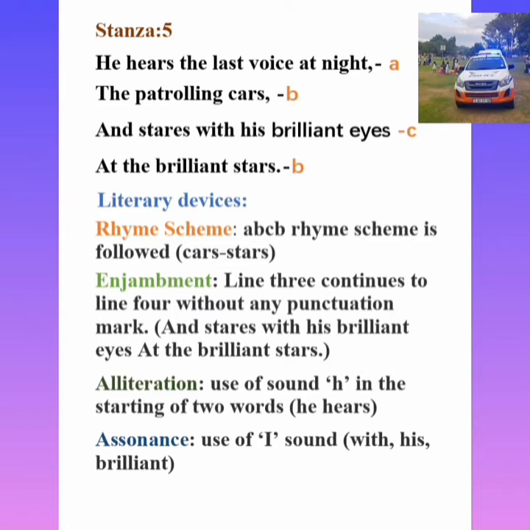Okay, so in this stanza, the poet says that in the night the tiger hears the sound of the patrolling cars, the vehicles of police which are used to guard at night.